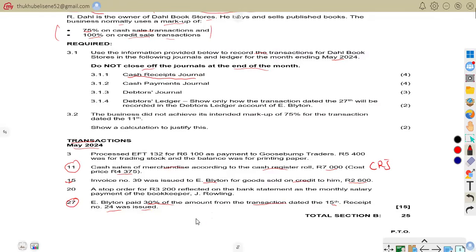So we say 30% multiplied by 2,600, and this will give us 780. This is the amount we have to enter into our cash receipts because this is the money we received. The debtor paid only part of the account, which is 780.